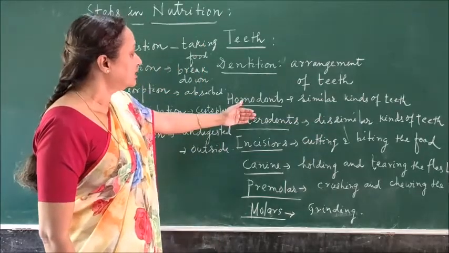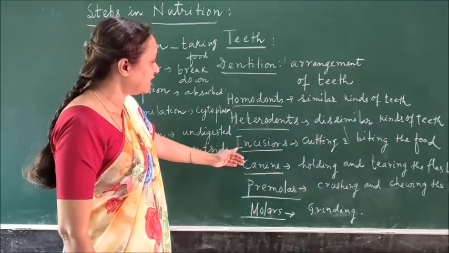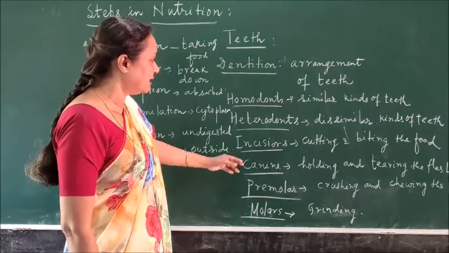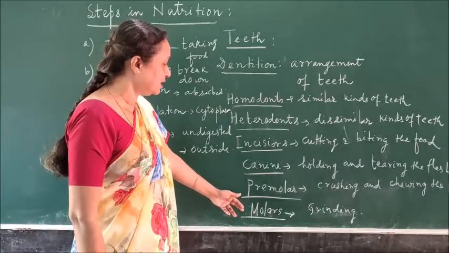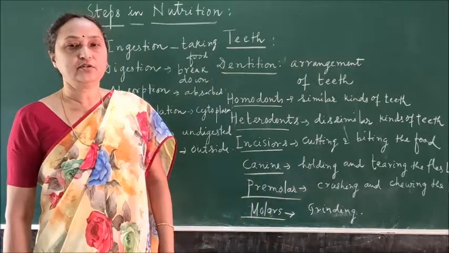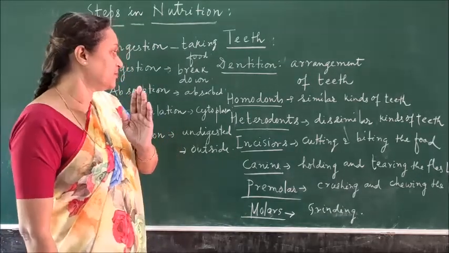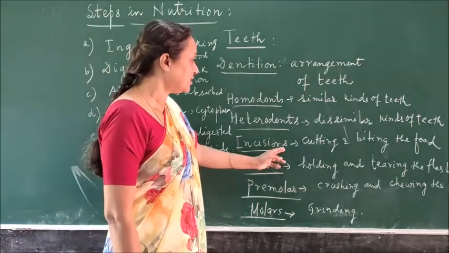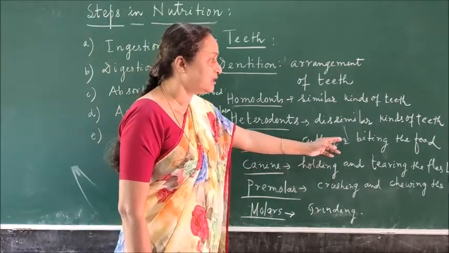Alright. In the heterodont, in the case of human beings, there are 4 different kinds of teeth in the oral cavity. One is the incisor, second is the canine, third is the premolar, and last one is the molar. The incisors are in the front part of the oral cavity, and they are pointed. What is the function? It is cutting and biting the food.